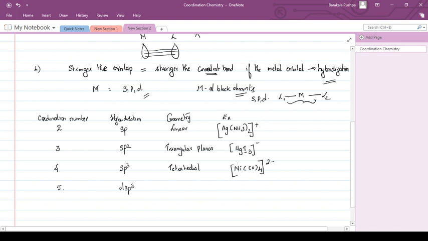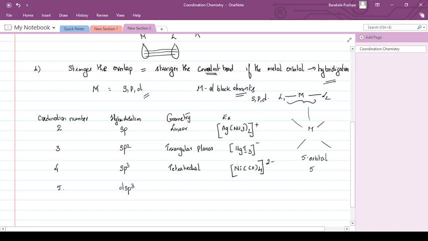If 5 ligands are coming to the central metal, this metal has to form bonds with the ligands. So one d orbital, three p orbitals and one s orbital will combine together to give rise to 5 orbitals, because the coordination number is 5. So 5 ligands have to come.